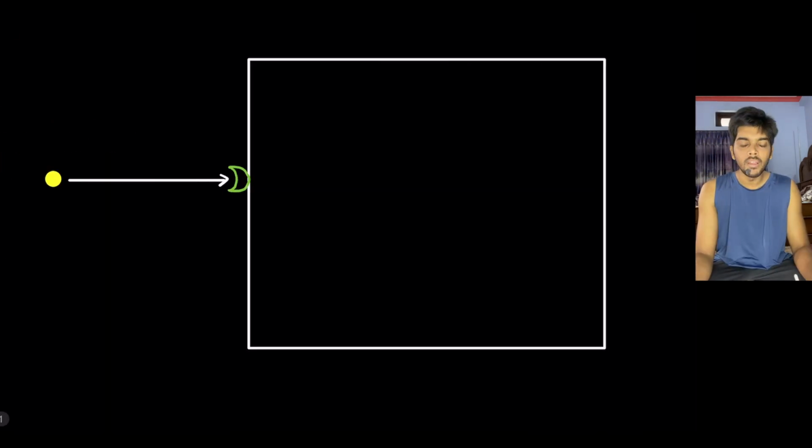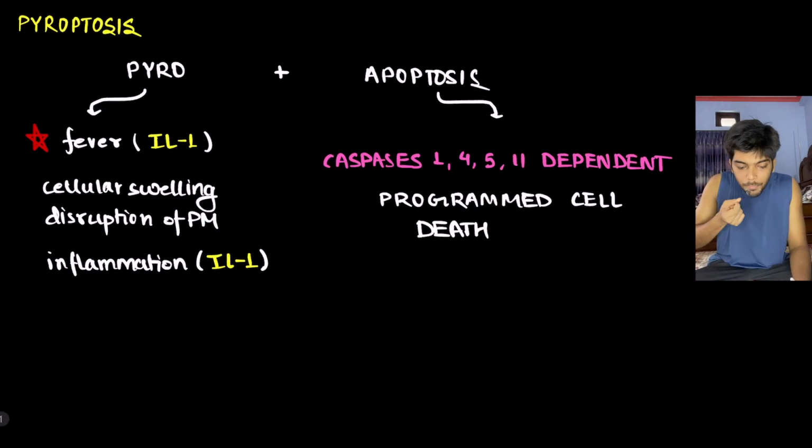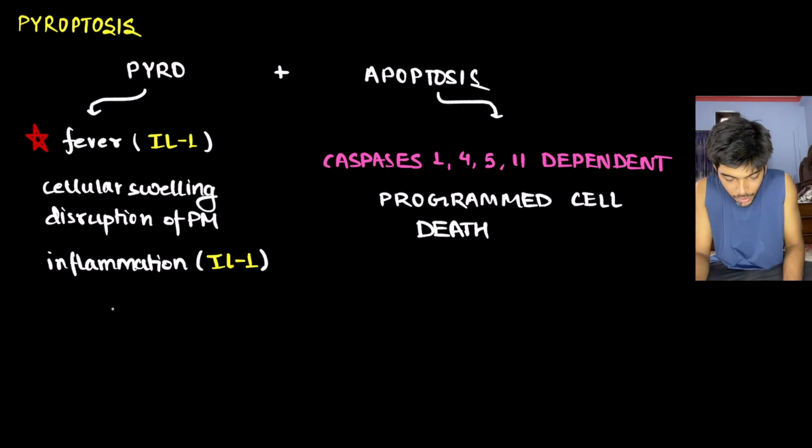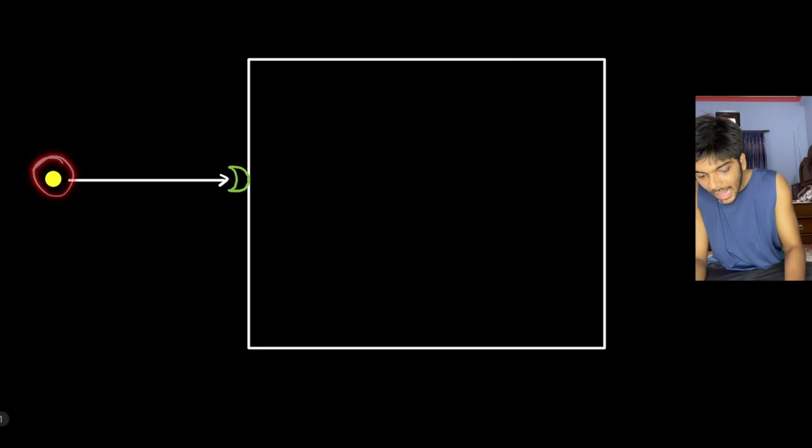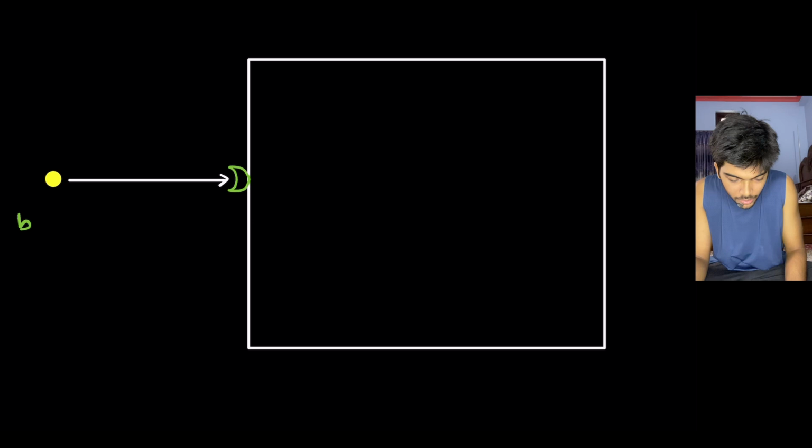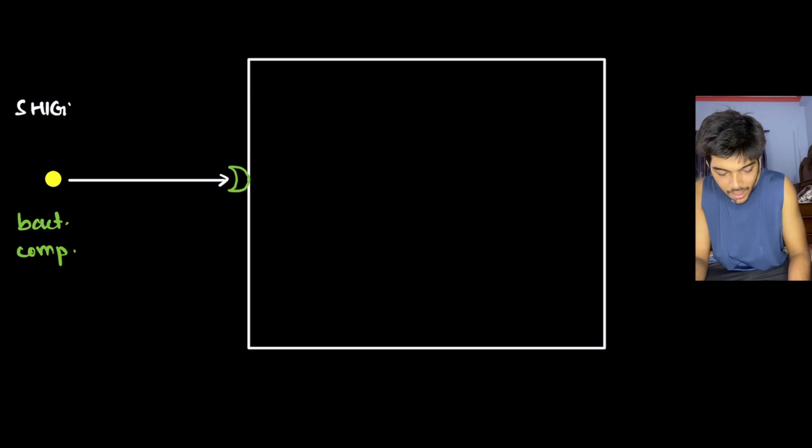Okay. Mechanism. The mechanism is again similar to that of necroptosis, or shall I say the initiation of the extrinsic pathway of apoptosis. Here, the process of pyroptosis is seen during bacterial infection. When? During bacterial infection. So in yellow right here, we have a bacterial component. This bacterial component can be, let's take for example, Shigella or Salmonella.